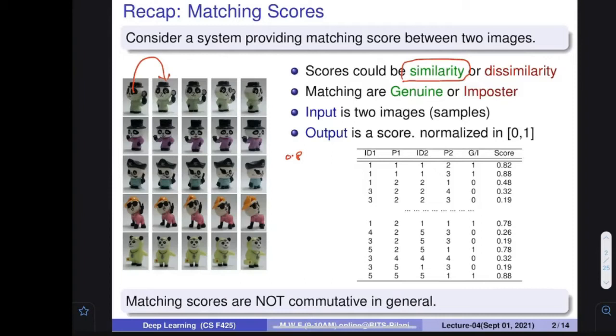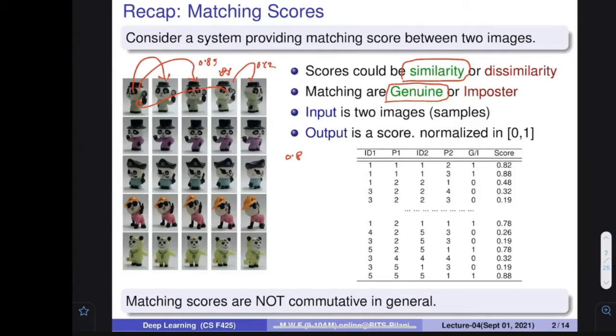That means if the two images we are going to match are of the same person, then the score should be high. That is what a similarity score means. So if I match this with this, I get 0.8. This matching score is going to be 0.85. This matching score could be 0.88. This matching score is 0.62. All these matchings are called genuine matchings, because when I am matching two images which happen to be from the same person, it is a genuine match. And it is known to me.